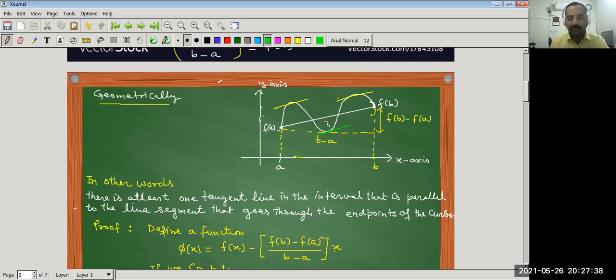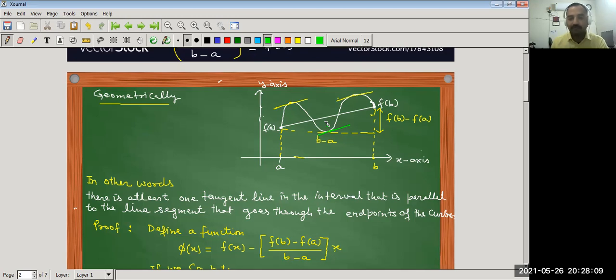So what is the conclusion of this theorem? That we have to find at least one point on the curve within the open interval (a, b) where the slope of the tangent is parallel to the chord, or we can say parallel to the line segment joining the endpoints, that is f(a) and f(b).